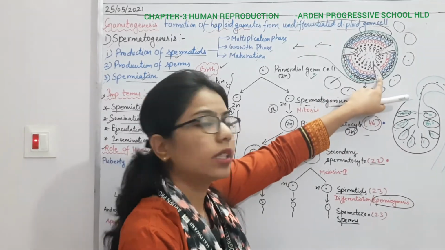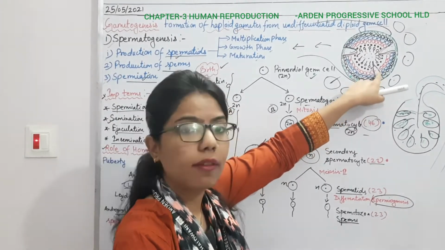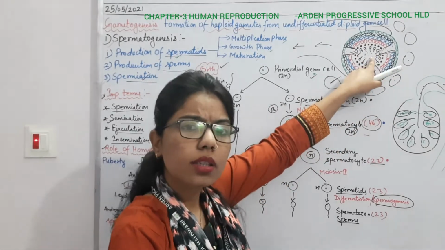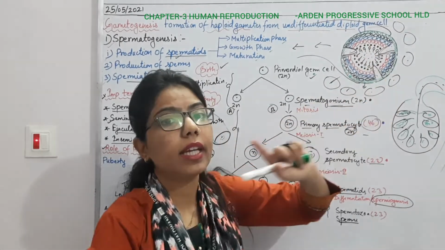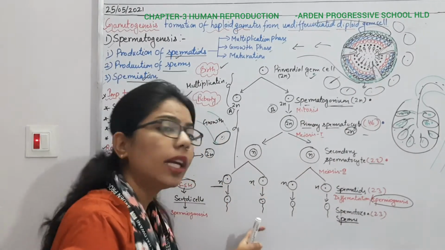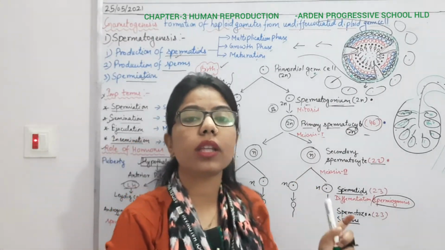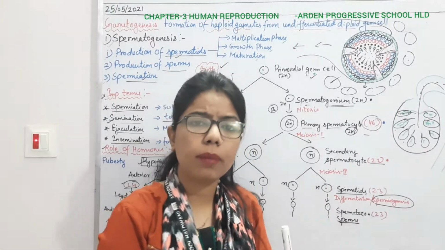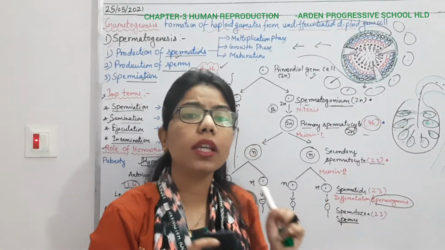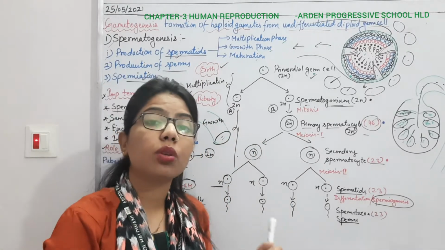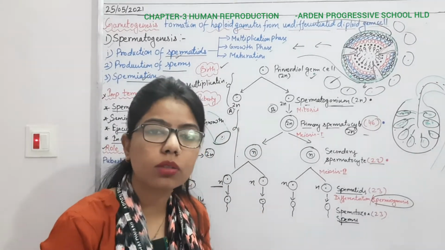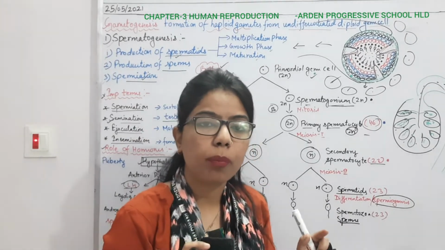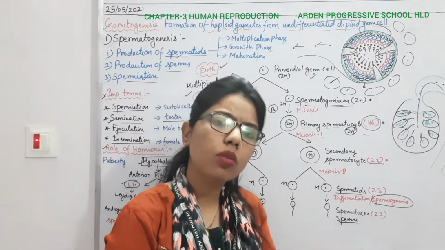So from these Sertoli cells, what is going to happen? It will release the FSH hormone here, and due to this there will be nourishment for the sperms. Okay, now the sperms will get mature when they get their tail, because without the tail we know that sperm has to move from one place to another, from the male part to the female part. So it must be motile, and motility should be good. If there is no motility, what is going to happen? Or if it is slow motility, then there will be no proper insemination, or we can say no fertilization, right?